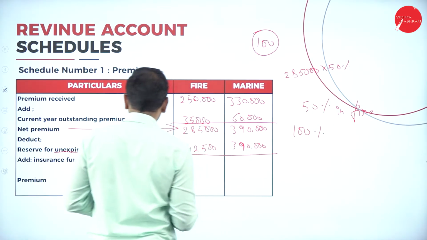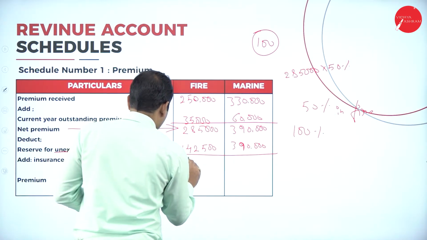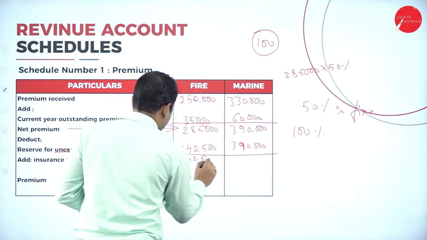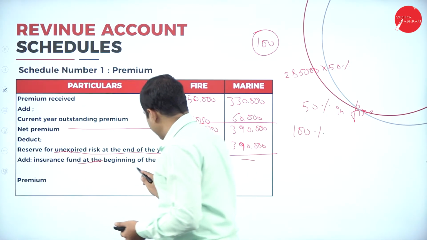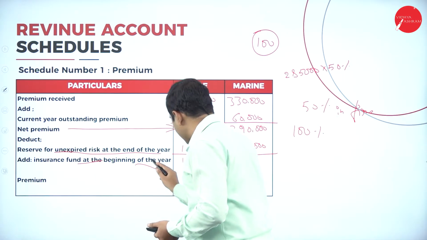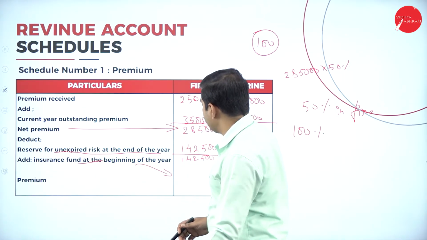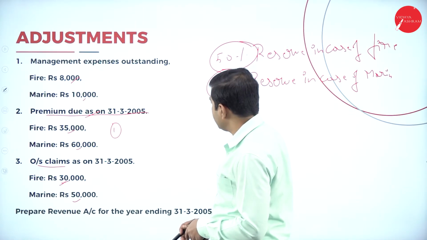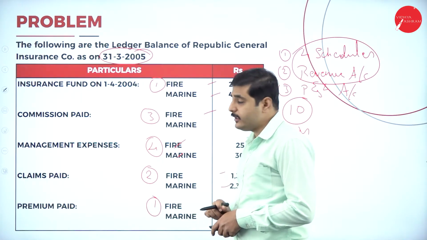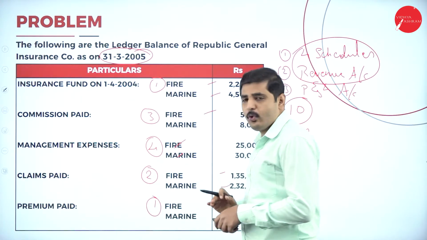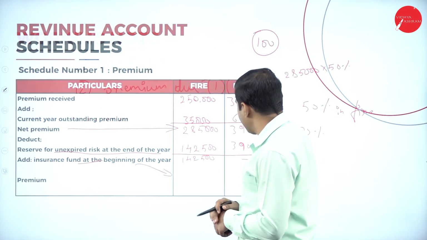So if we deduct that, we'll get once again 1,42,500. This is nil. Again, add insurance fund at the beginning of the year. Okay, don't confuse here. So what is the insurance fund we are having? We are having insurance fund 2,20,000 in case of fire and 4,50,000 in case of marine.